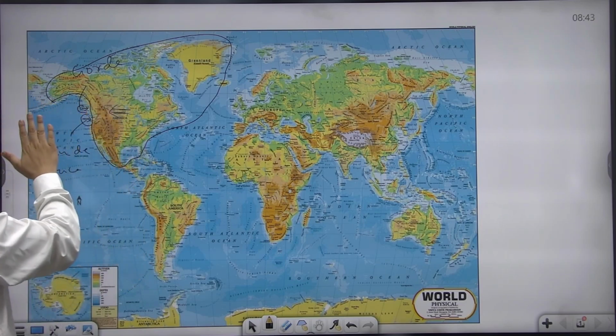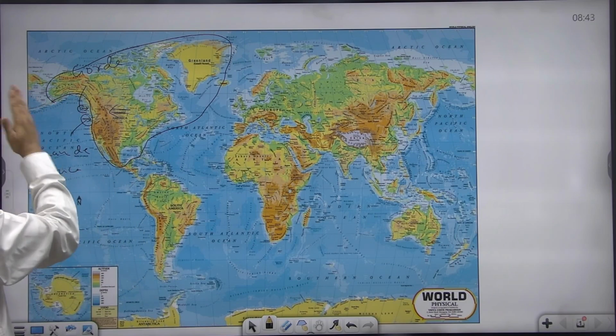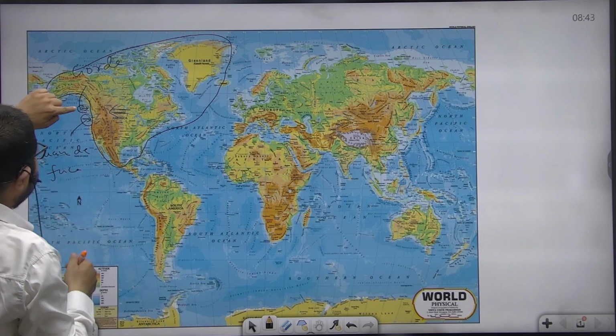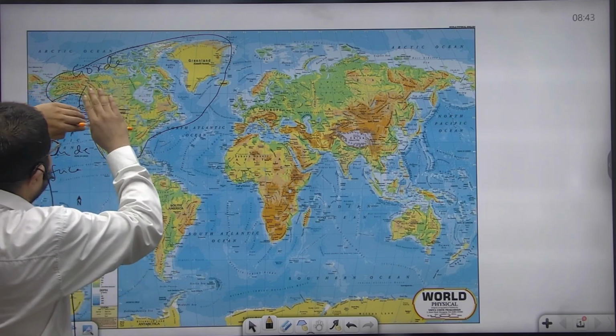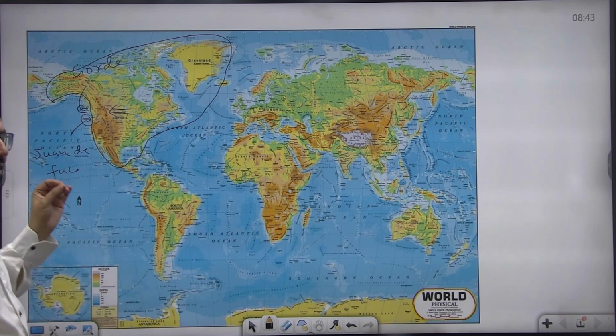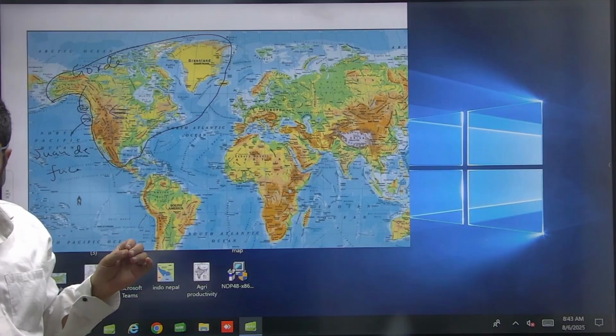The remaining part is Pacific plate which is moving westward. These two plates are getting subducted below the North American plate, which is causing volcanic activities in North America.